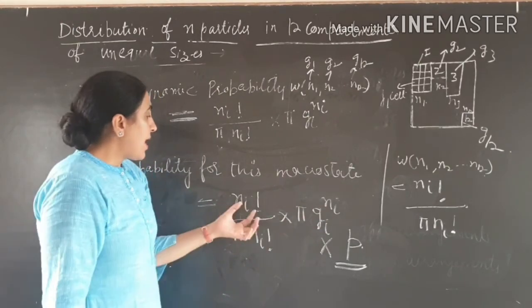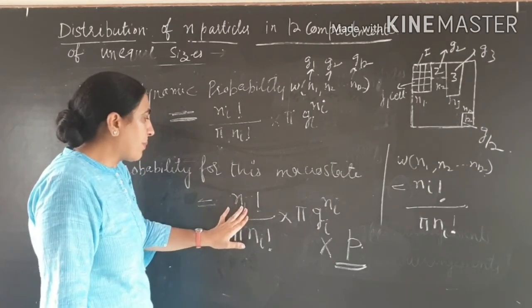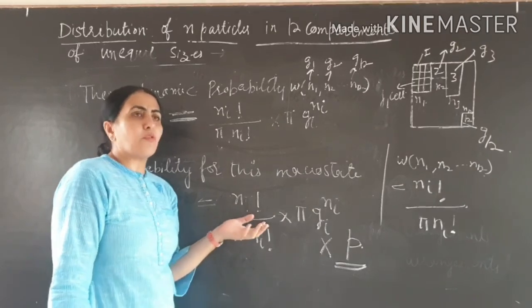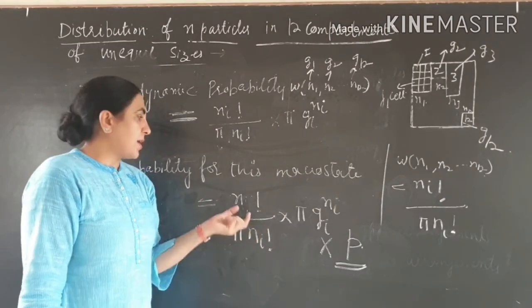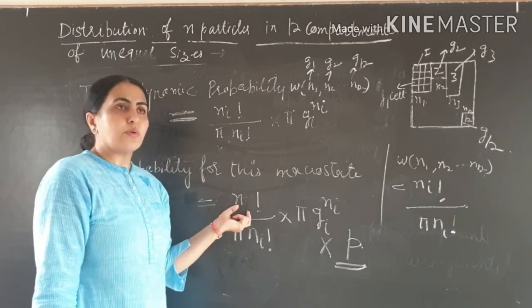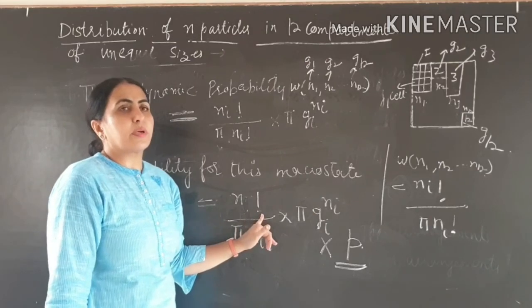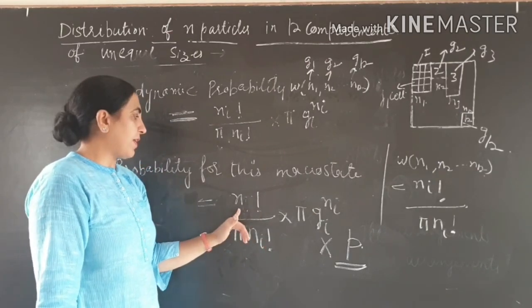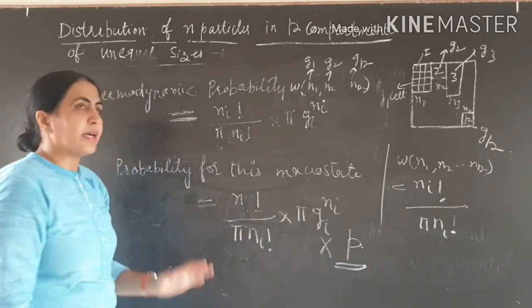So this is P. And here, if we write n factorial, that is more appropriate, because we know that the total number of particles is n. So they can arrange themselves in n factorial ways. You can also write ni, but n factorial is more appropriate. So from the start, you will write n factorial. So this is all about the probability. Thank you very much.